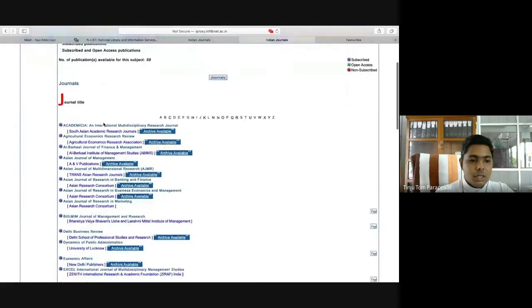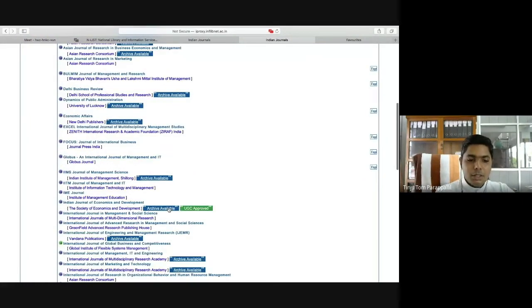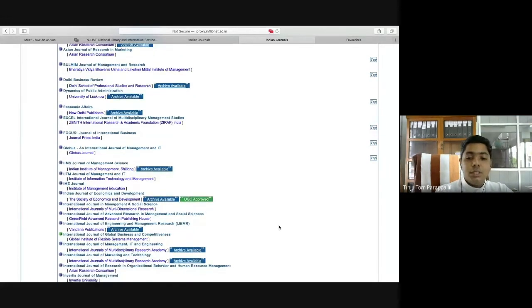See, the names of the journals are given here. Together with that, you can see a tag called archive available. That means together with the current issue of this particular journal, they provide us with the back issues of the same. And here it says UGC approved. So this particular journal is approved by the UGC. It is included in the UGC CARE list.